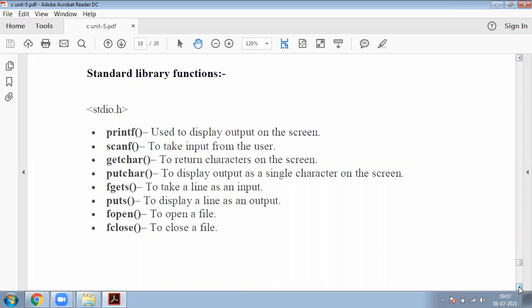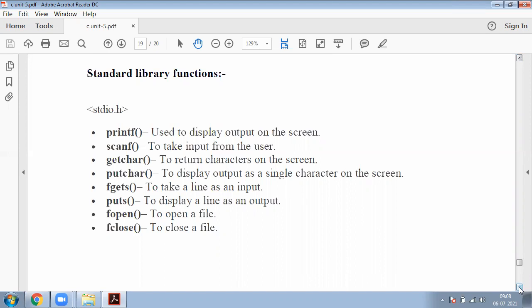C language consists of different types of standard library functions. Each header file consists of a group of functions. Now coming to our first header file, that is stdio.h, a standard library.